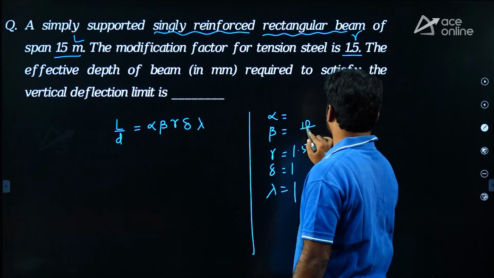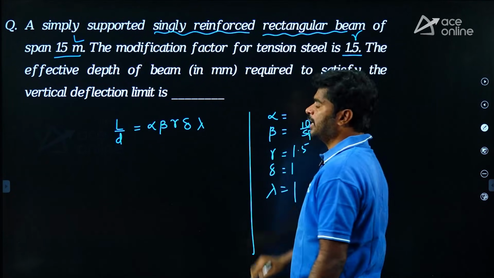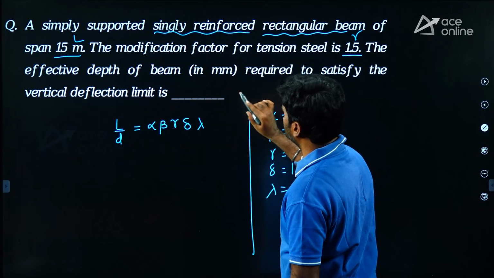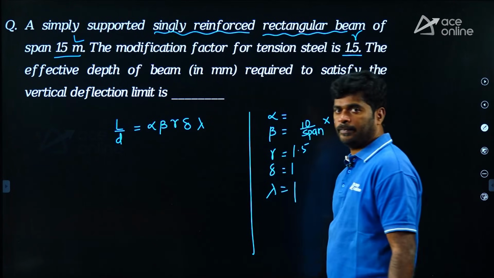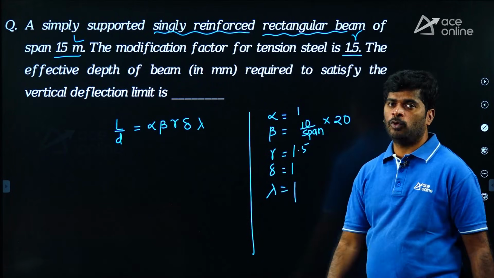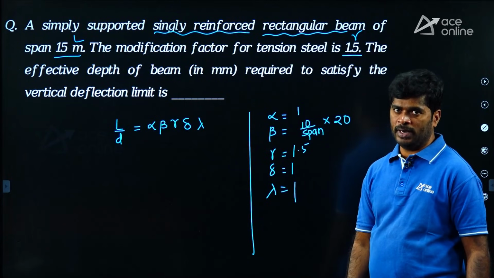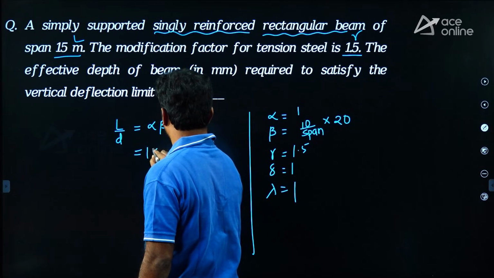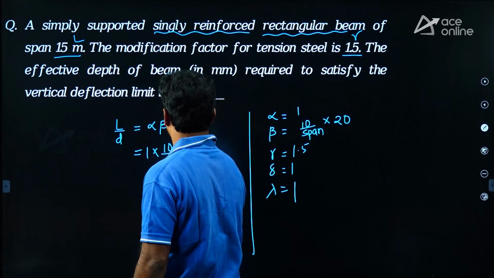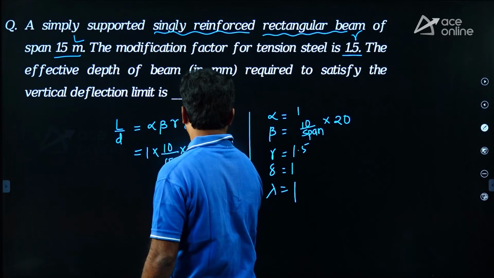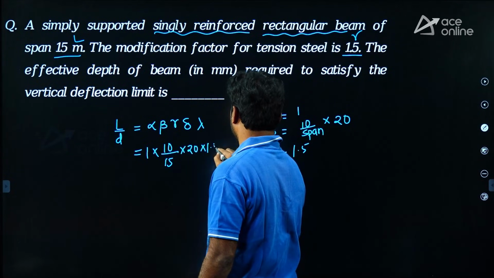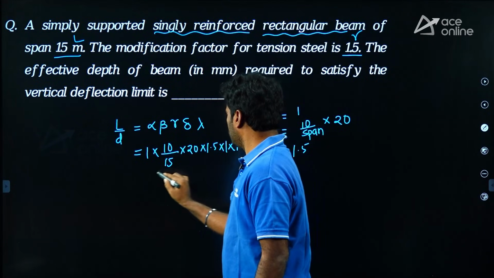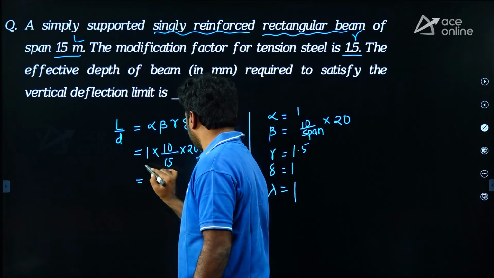So let us take 10 upon span. It is more than 10 meters, so we can write 10 upon span into, for simply supported, let us take 20. Then what about alpha? If span is more than 10 meters, alpha equals 1. Now substitute here: alpha 1, beta 10 upon span is 15, into 20, into gamma 1.5, delta 1, lambda 1. Now simplify, what will you get? 15, 15 gone. L by D equals 20.